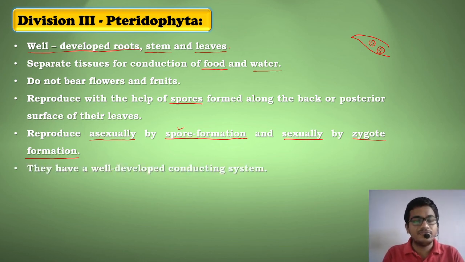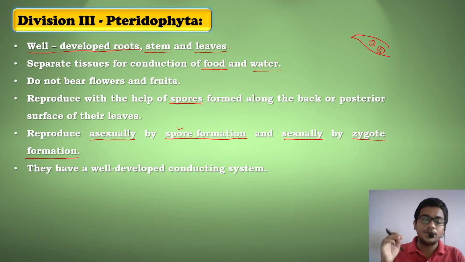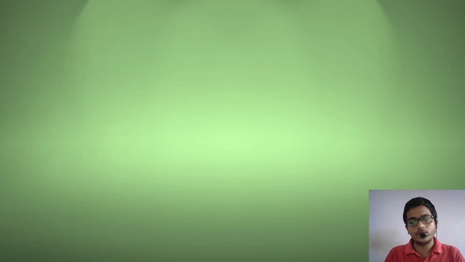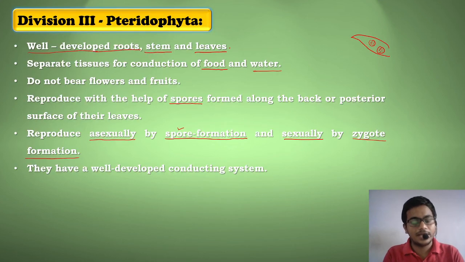Now they also have a well developed conducting system. They have a very good and functional xylem and phloem. Conduction of water and food takes place right from the tip of the root till the uppermost part of the plant. These are the characteristics of Pteridophyta.